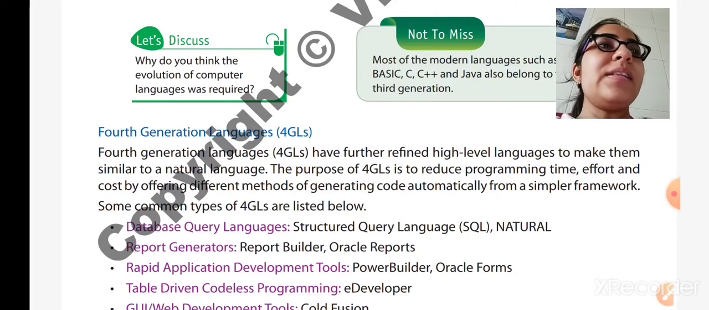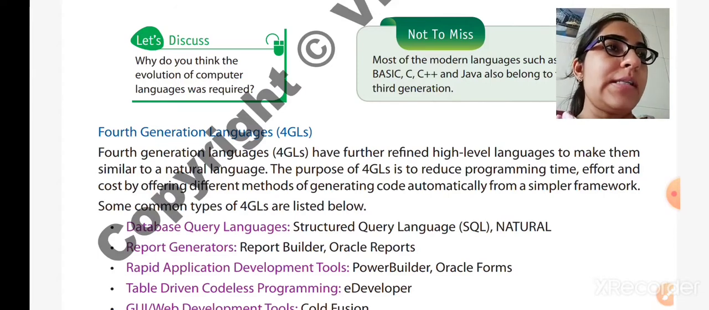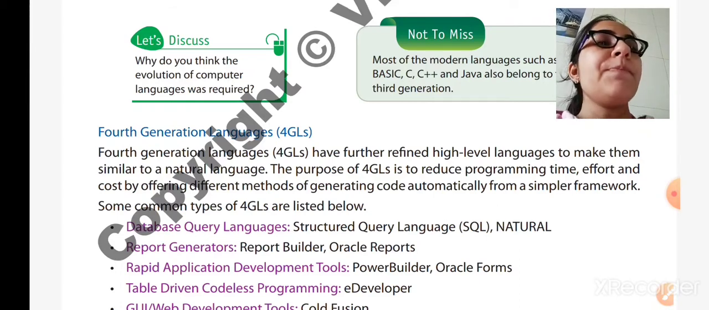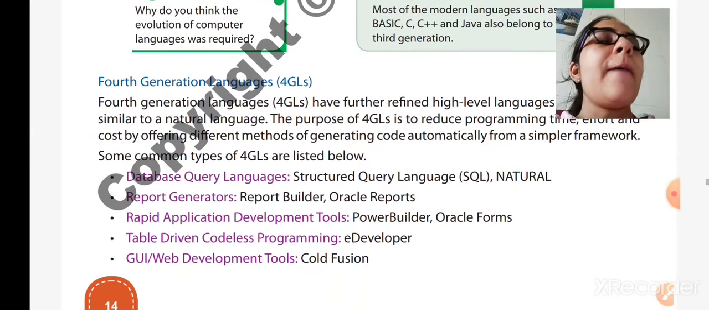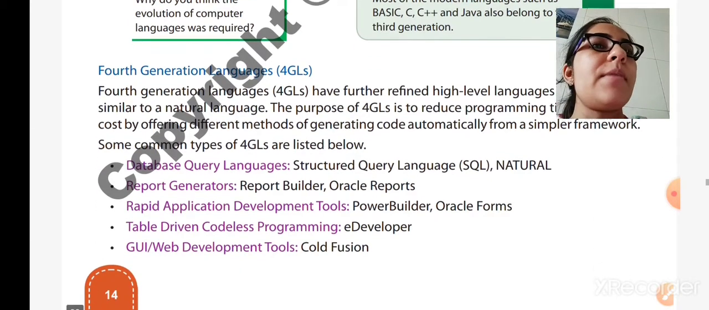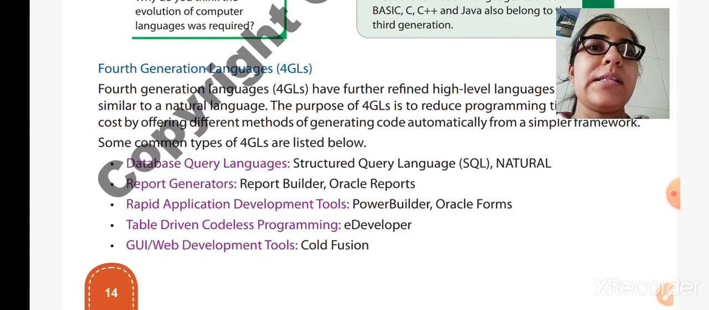It means it will save your time, your effort and your cost also, because it generates a few methods or functions which can give you the code automatically from a simpler framework. So a person who is not familiar with programming languages would be able to learn basic things, and he can code directly, or gain the code directly from the server and perform his or her task.